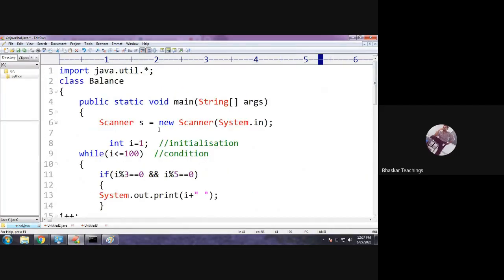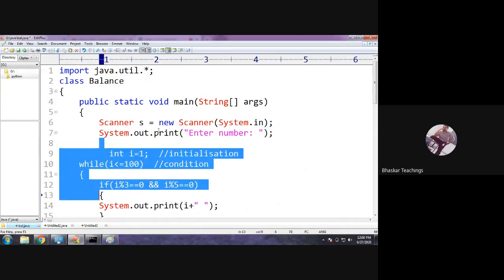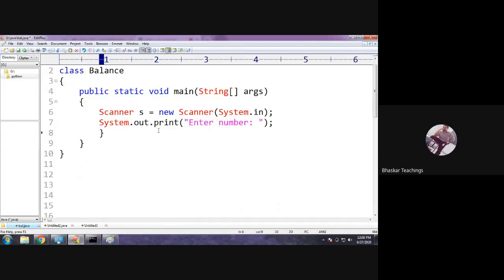Okay, so Scanner s equals new Scanner. Next comes enter a number. We need to ask the user to enter a number. Enter what number he wants to check whether it is perfect or not. Okay, now we shall read it into some variable n. int n equals s dot nextInt.